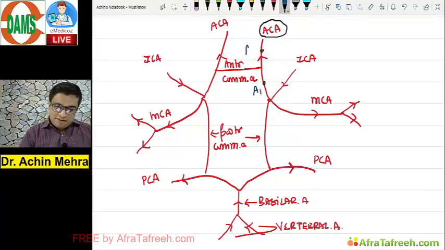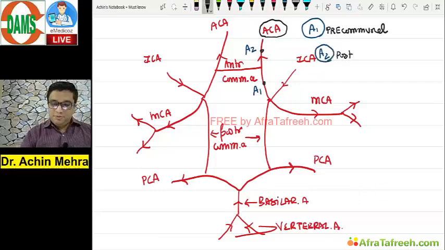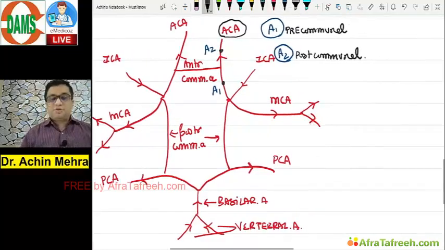One is the A1 division, the other is the A2 division. The A1 division is before the communicating artery meets it, precommunal, right? And the A2 division is the postcommunal segment.